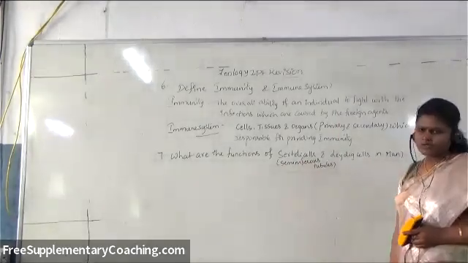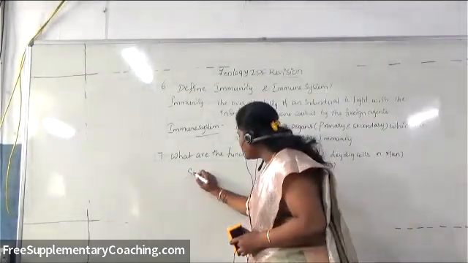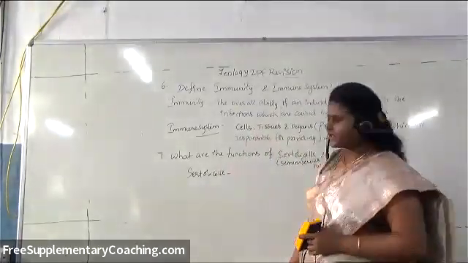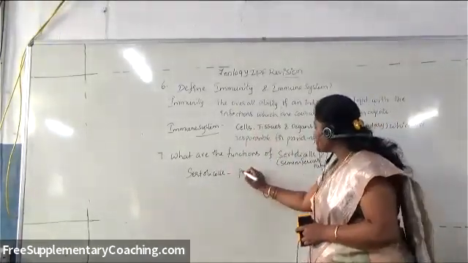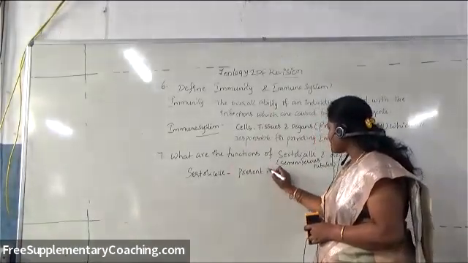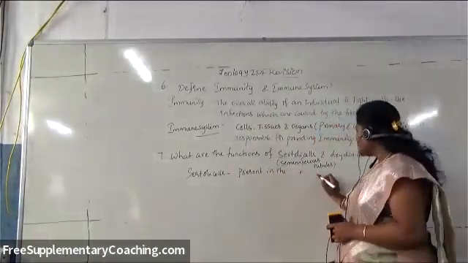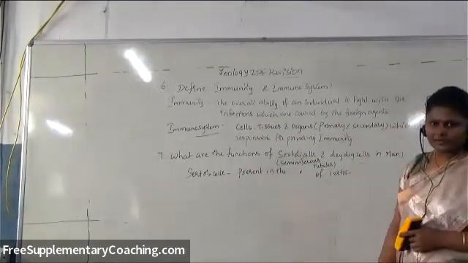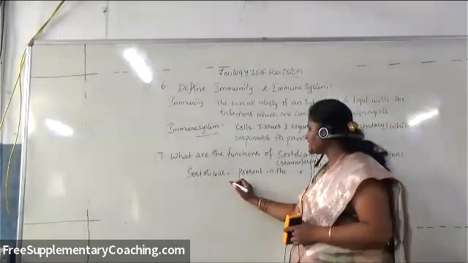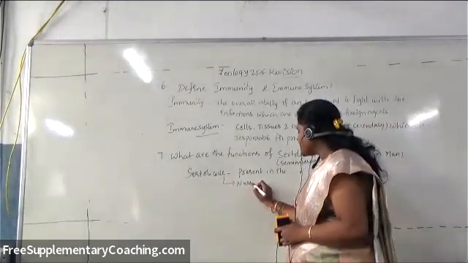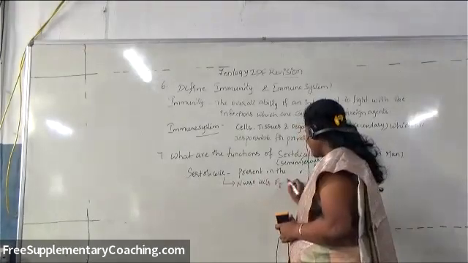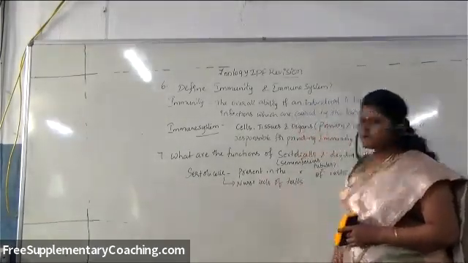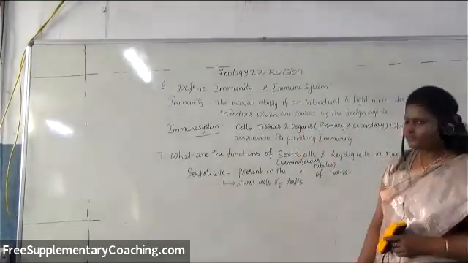Sertoli cells are pyramid-shaped cells present in the seminiferous tubules of the testes of the male reproductive system. Generally Sertoli cells are called nurse cells of the testes.